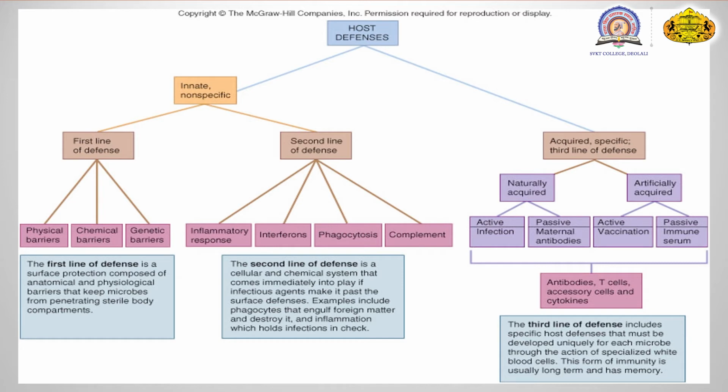In your innate system, the non-specific type of immune system, there is no memory present because it is the immediate response of the body. In the acquired immunity, there are memory cells, and they store and keep the memory of the antibody. Whenever the same organism enters your body the next time, the antibodies are already produced, as if the body has already been vaccinated. So there is no need for the body to provoke a response again; the organisms are killed directly, because you have a memory of that particular organism from before.